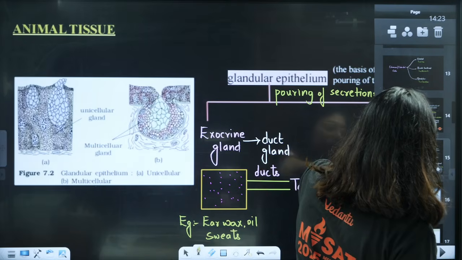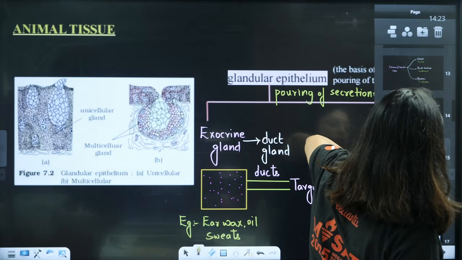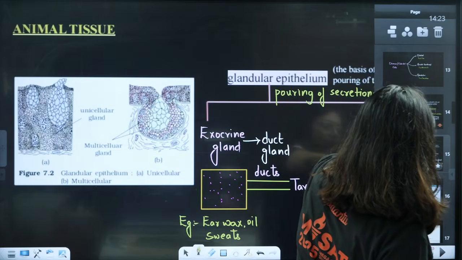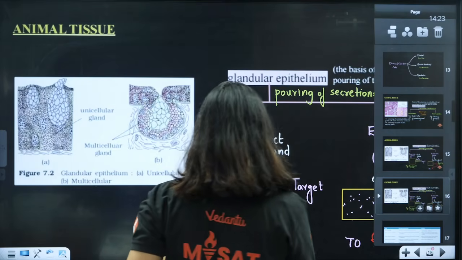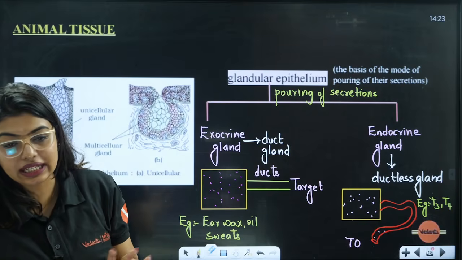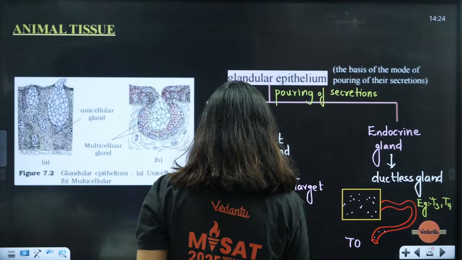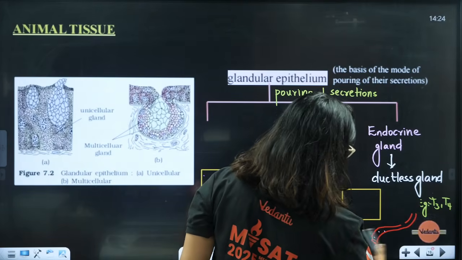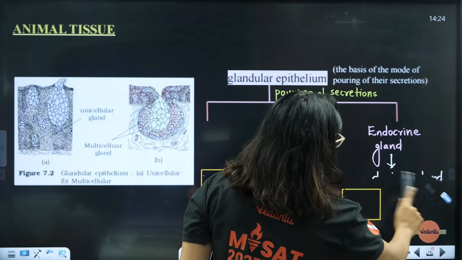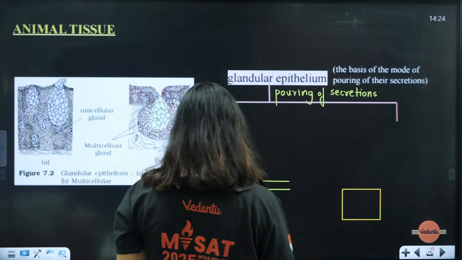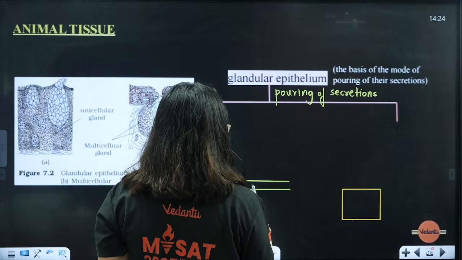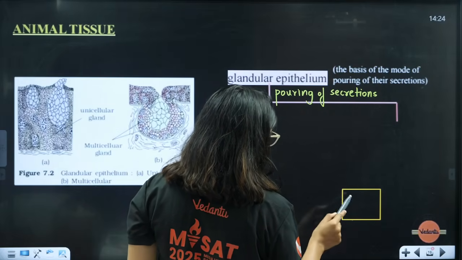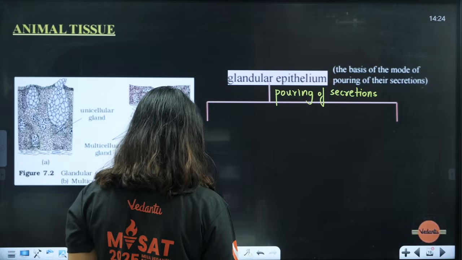Okay, students, one more gland will be there, which is called the heterocrine gland. Many a time students ask, ma'am, what is this heterocrine gland? I've heard it somewhere, I've seen it somewhere. So heterocrine gland means, students, the gland that will have both activities, that is both exocrine and endocrine activities.